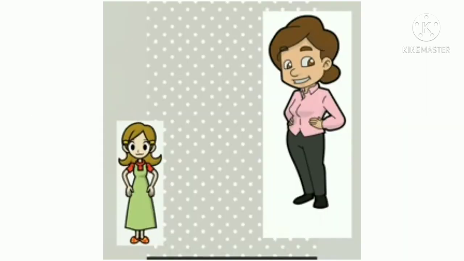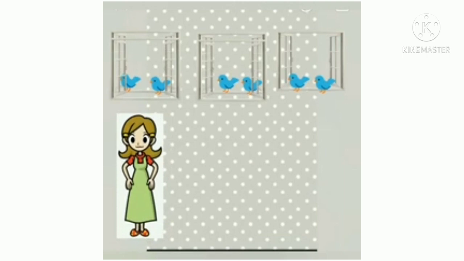See children, this is Ammu. Ammu's mother goes to her mother's house. She asks Ammu to be a good girl and take care of the household. She recollects that her mother feeds the birds regularly. She decides to give them food. But for that, she needs to count the number of birds on the windows. Ammu knows adding and then she counts the windows. She first starts counting the number of windows that are 1, 2, 3. 3 windows. So, on each of the 3 windows, there are 2 hungry birds sitting and waiting for food.